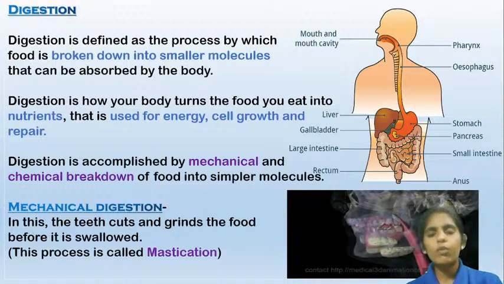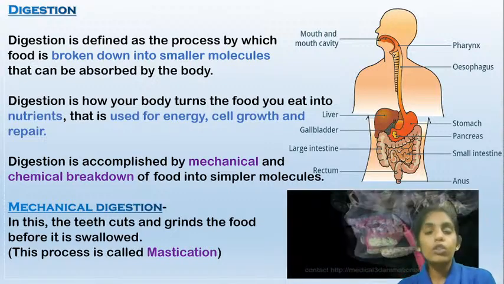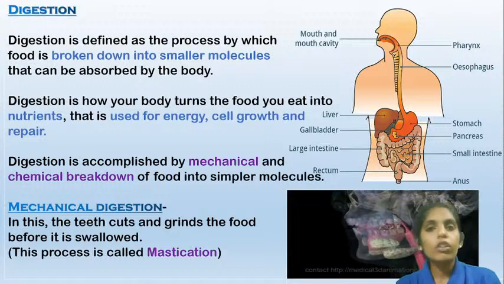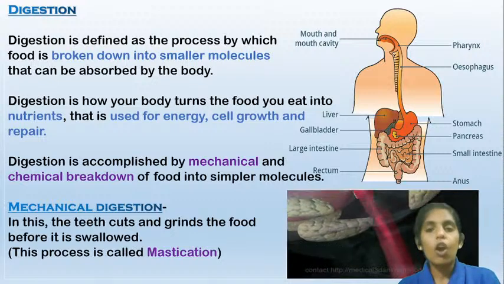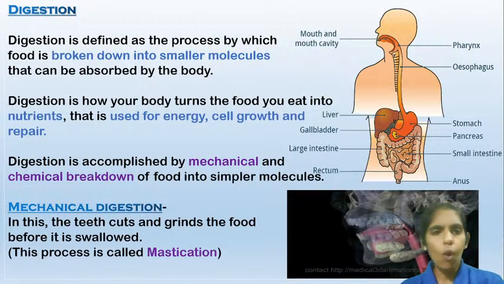In this session, we will know what digestion is, what the organs involved in the digestion of the food are, what each organ present in the digestive system does to digest the food, and how we get nutrients from the food. So before going to the organs, let us know what digestion is first.